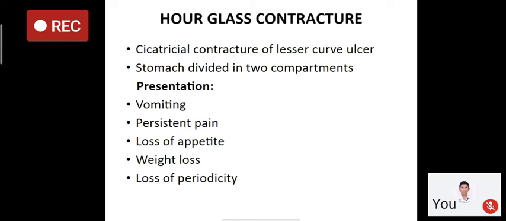So from the proximal compartment, there will be no passage of food into the distal compartment. The patient will present with projectile vomiting, persistent upper abdominal pain, and loss of appetite, so there will be loss of weight, and there will be no intermittent healing of the ulcer. So there will be loss of periodicity.